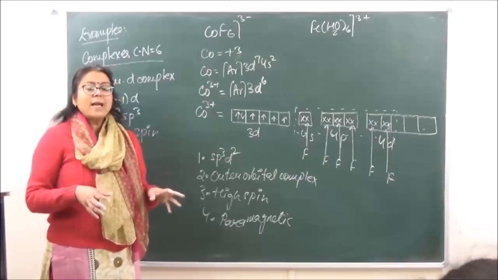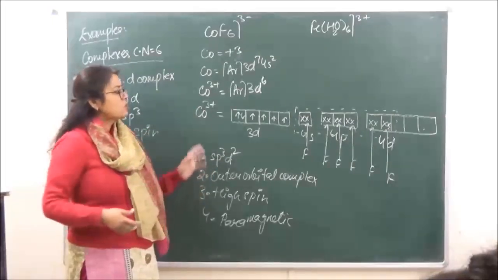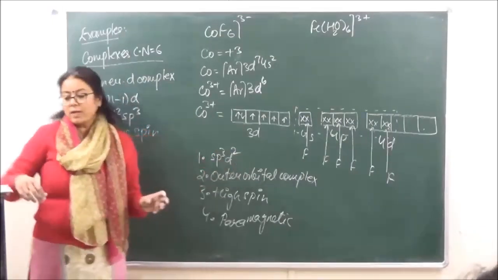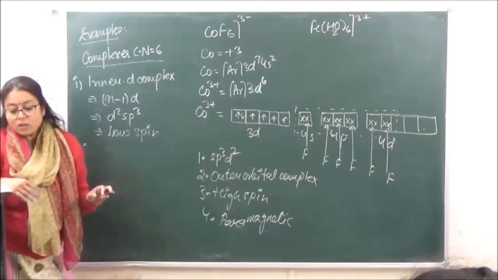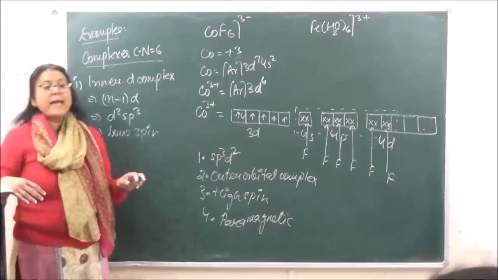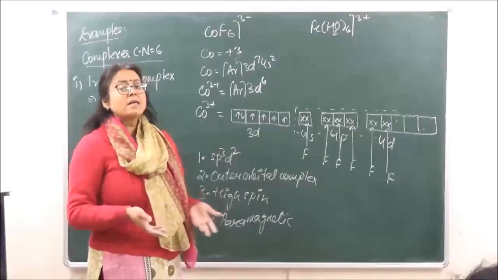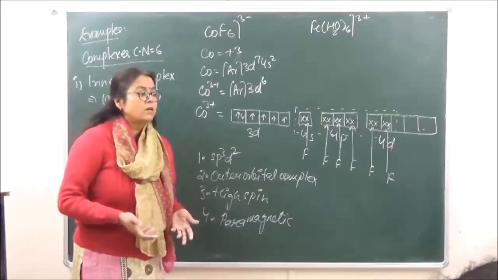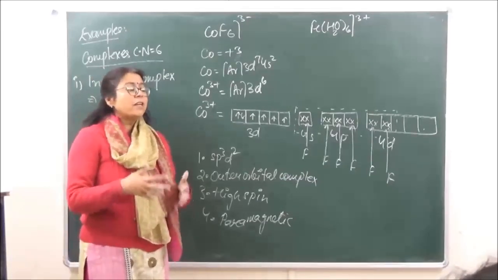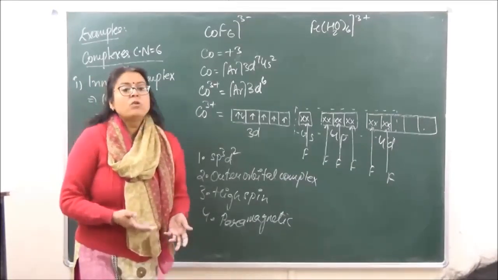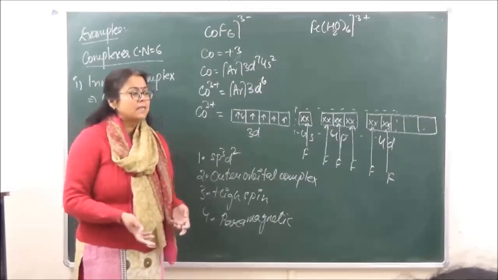Then the theory does not explain why certain complexes are reactive, whereas certain complexes are going to be inert. So all these drawbacks were further explained in a modified theory known as the crystal field theory, which we will do in our next lesson. Okay?